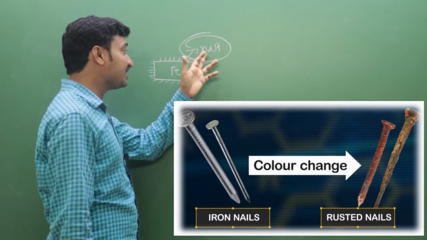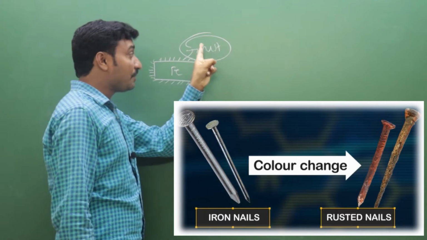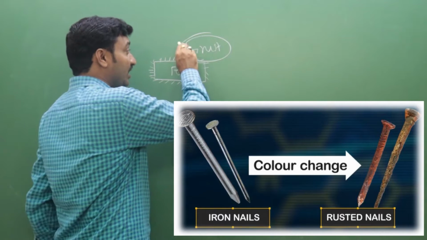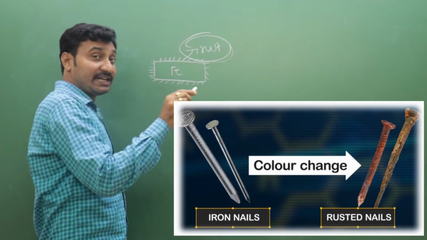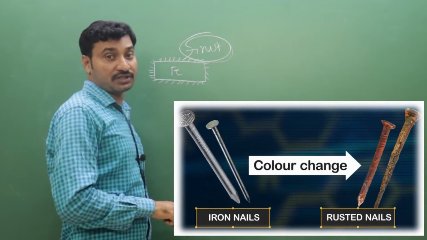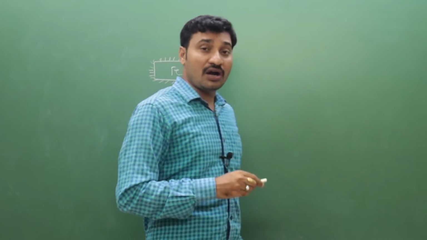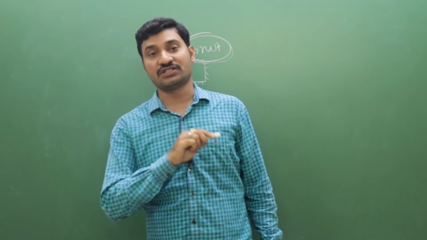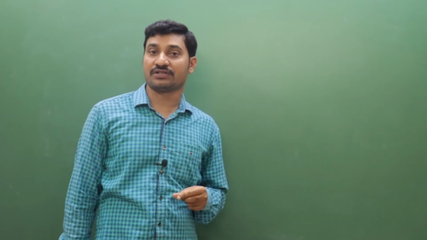So this is a permanent process, can't reverse. So rusting of iron is an example of an irreversible process. And also all naturally occurring processes are irreversible. These are some examples of irreversible processes.